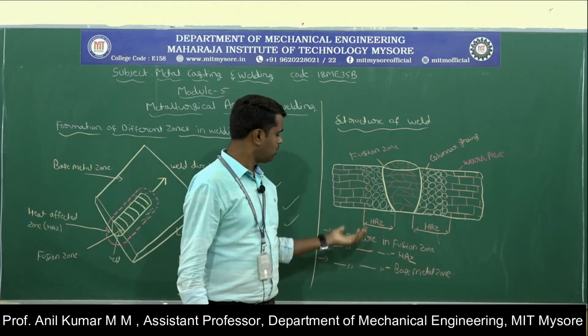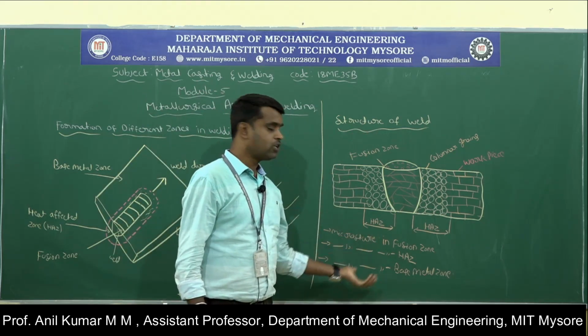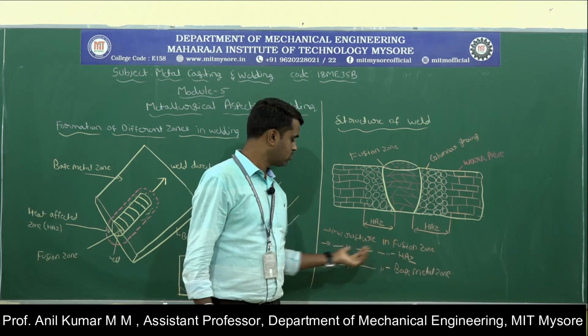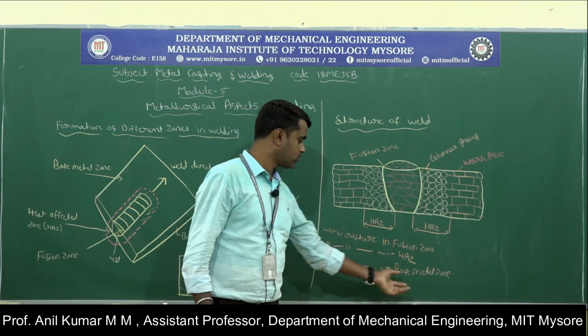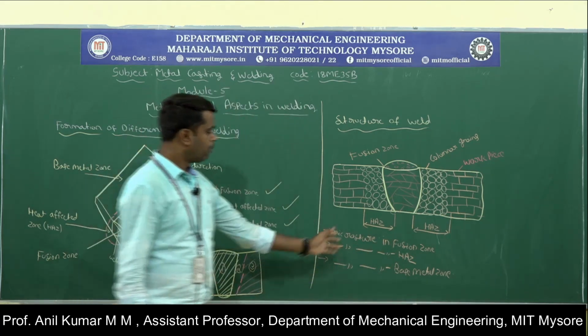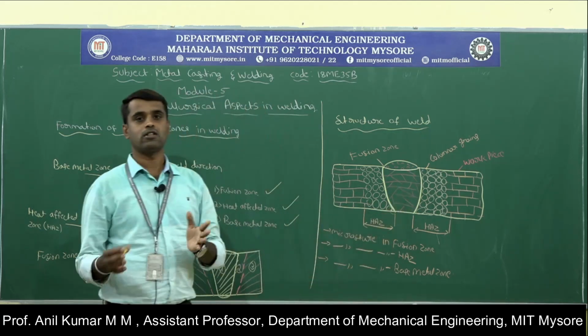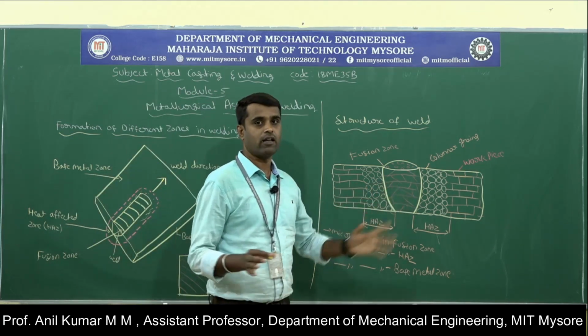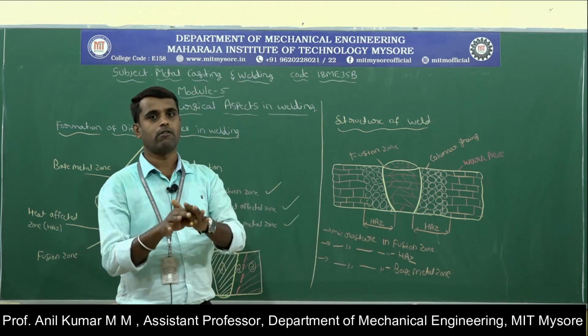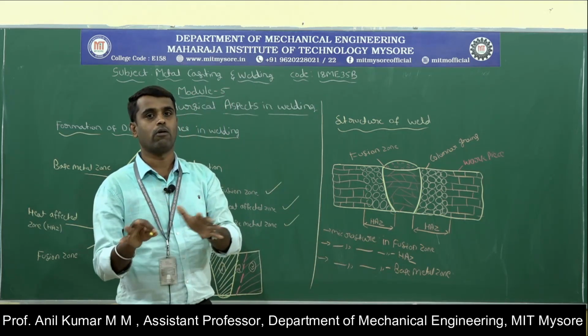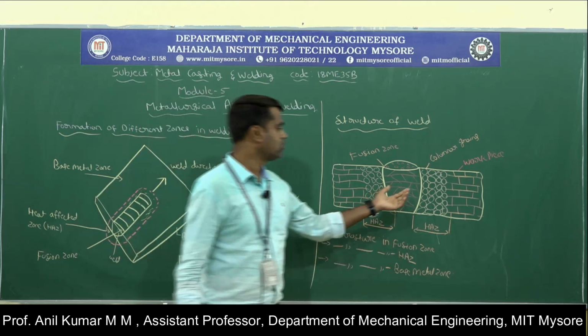The microstructures in the three zones are: the microstructure in the fusion zone, the microstructure in the heat affected zone, and the microstructure in the base metal zone. The fusion zone is the weld metal itself, where the molten filler metal is combined with the molten workpiece material in order to form the weld bead. That zone you can call the fusion zone.